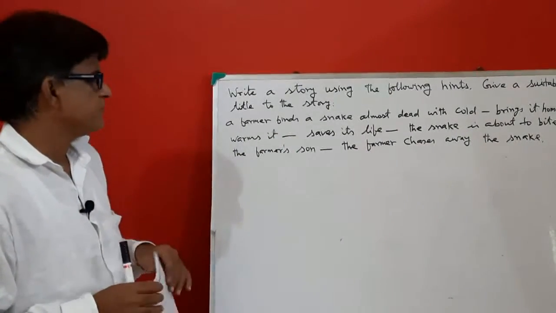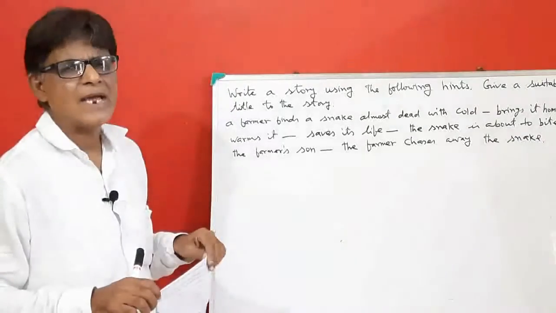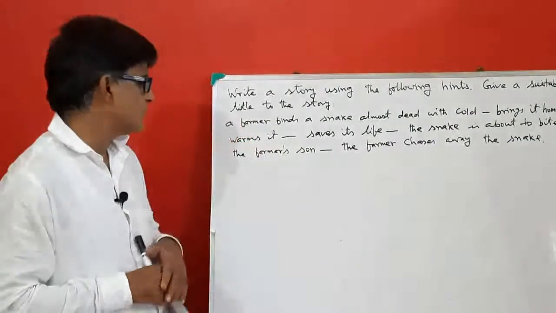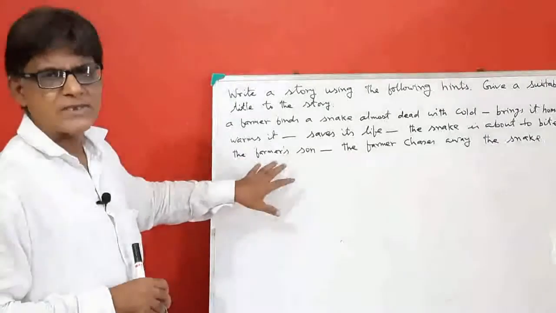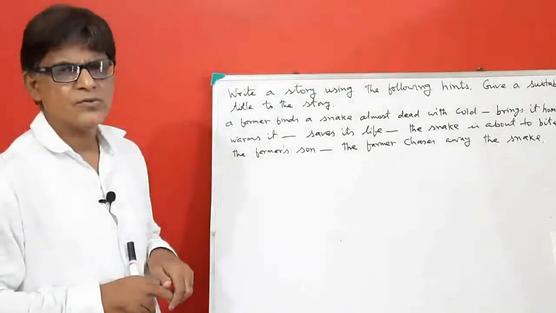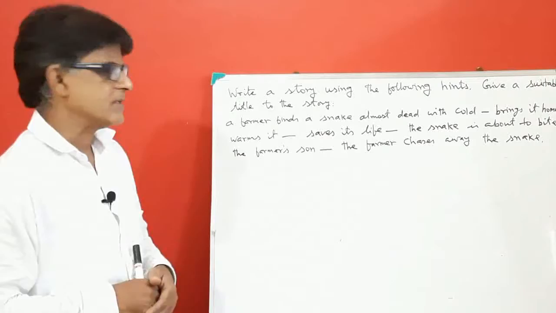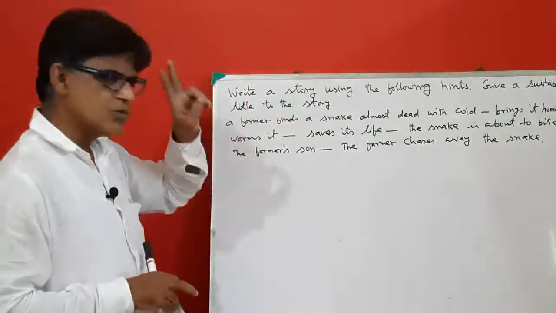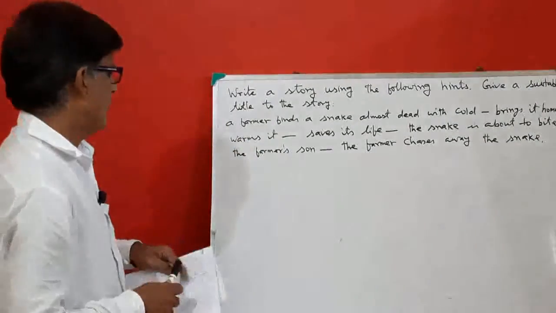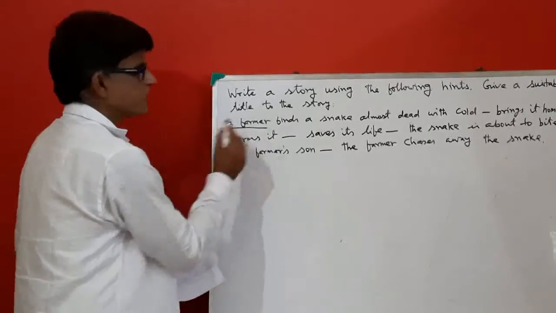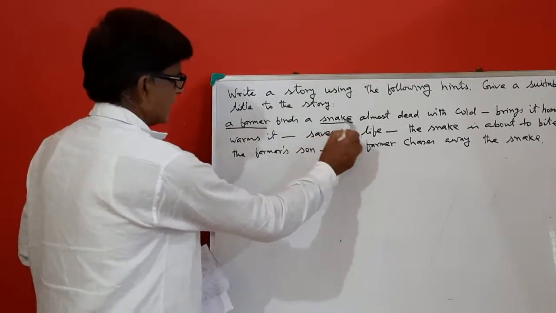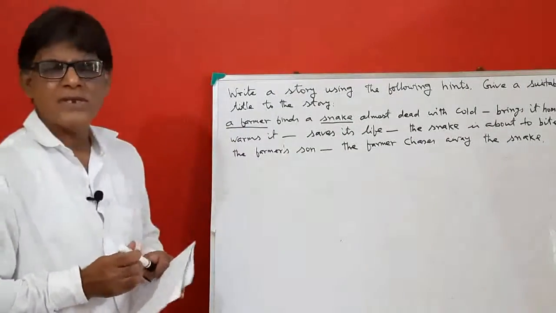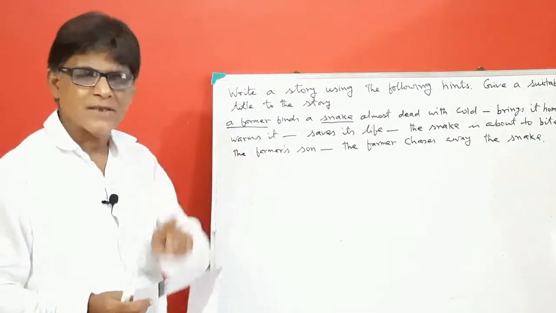So first of all, what should be the title? What should be the title of the story? From the points given here you can find two characters. You see two characters here: a farmer and the snake. So the story is about a farmer and the snake.